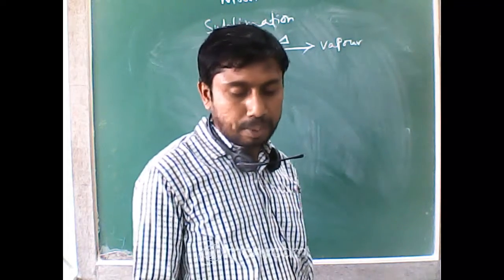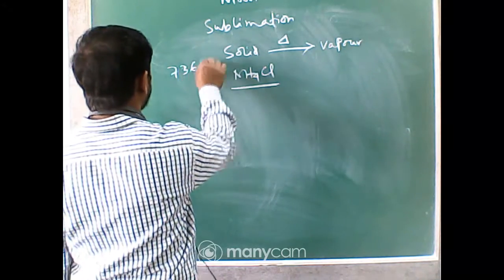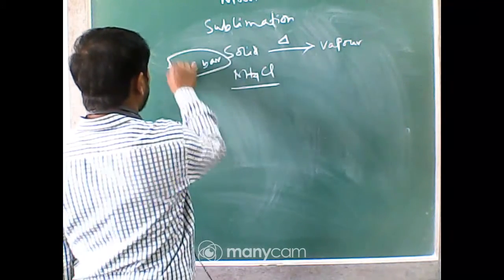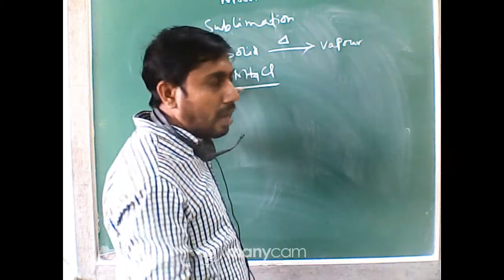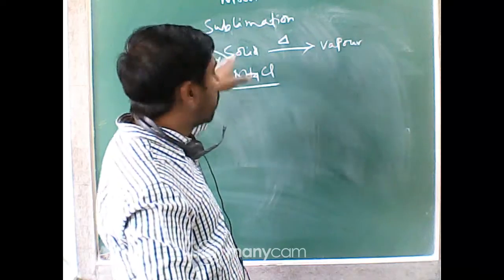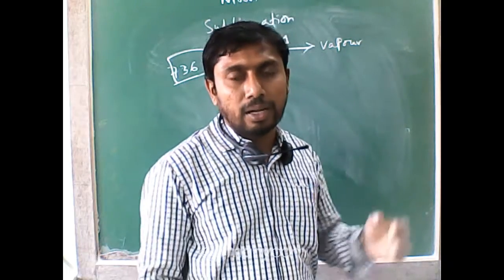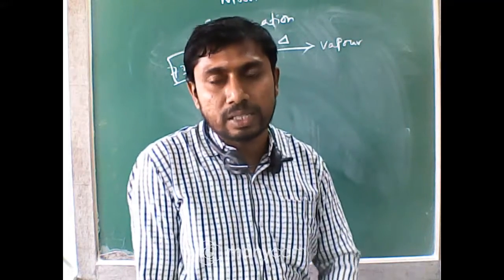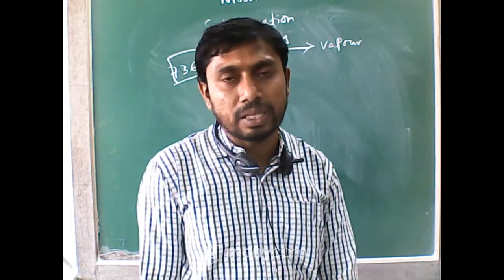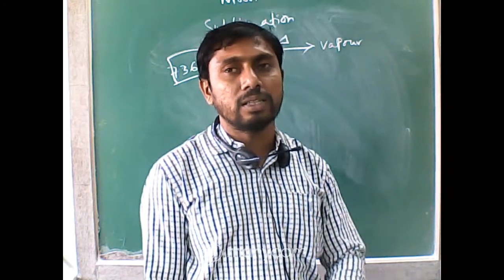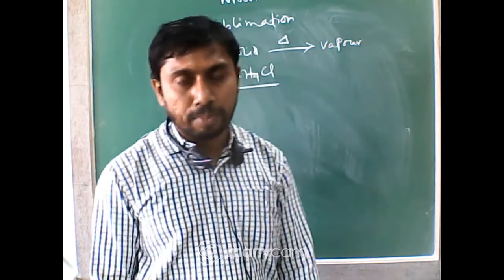Atmospheric pressure is the fixed pressure, that is 736 bar. But if we alter the pressure, by going down a mine or to the top of a mountain, the distance from the earth's surface changes, so the atmospheric pressure also changes, and we can see fluctuation in the boiling point and melting point, etc.